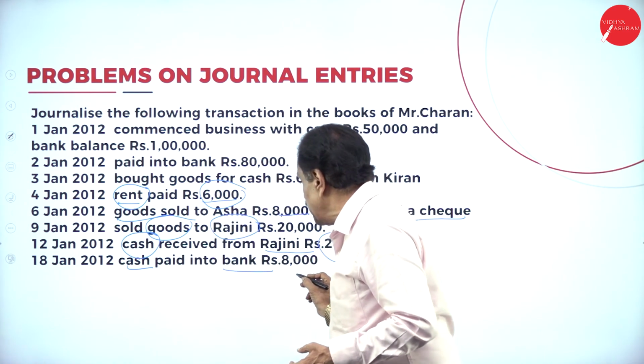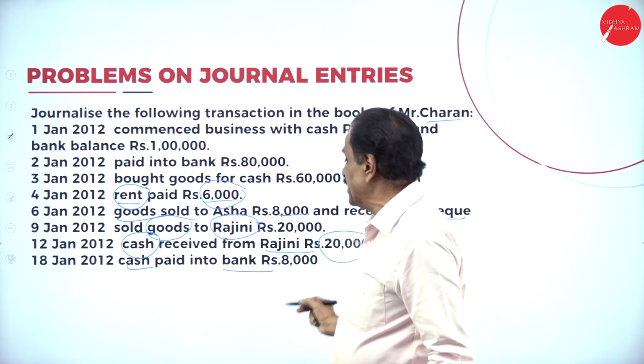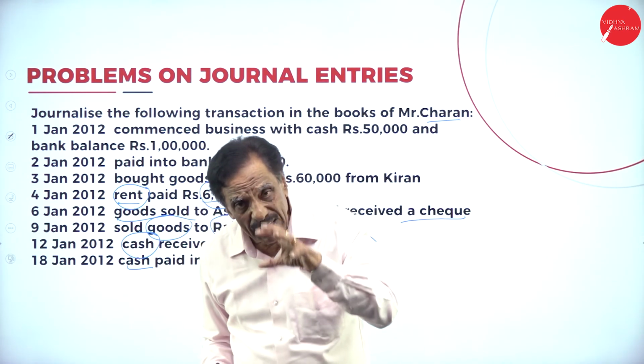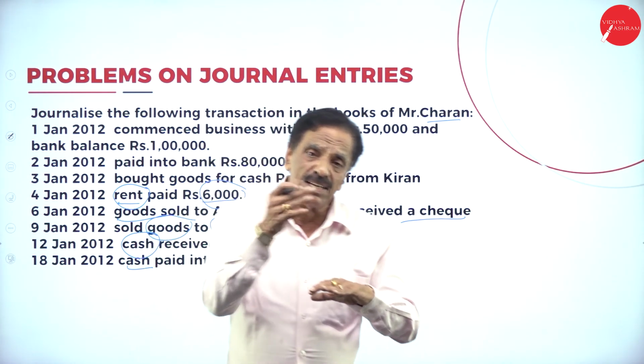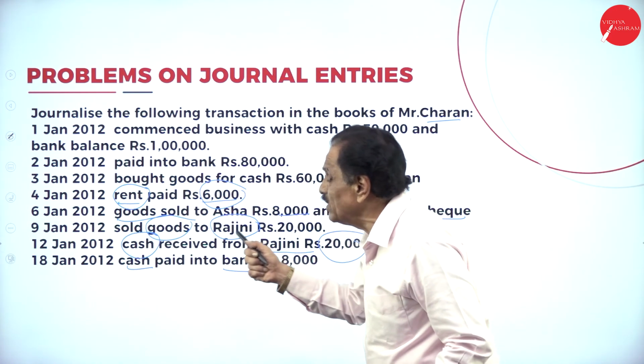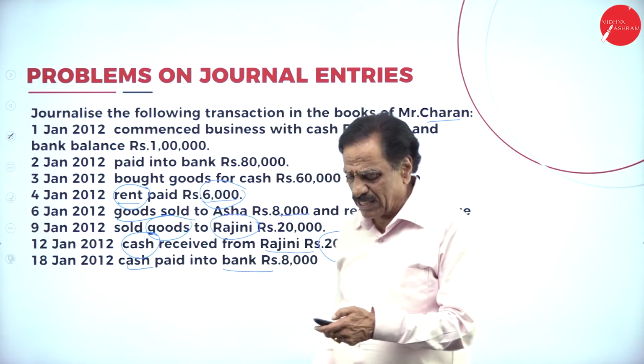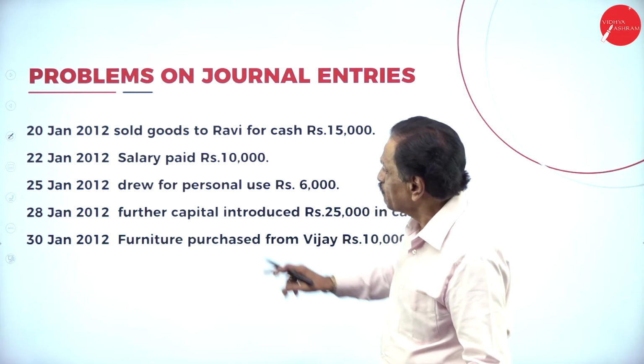He received how much money? 8,000. How much cash is going out? Rupees 8,000. Cash comes under real account. What does the real account say? Debit what comes in, credit what goes out. So the entry is bank account debit to cash account. We'll move on to the next one.